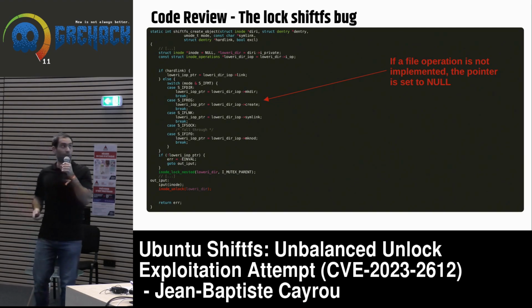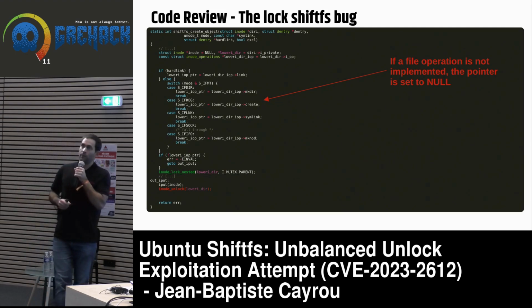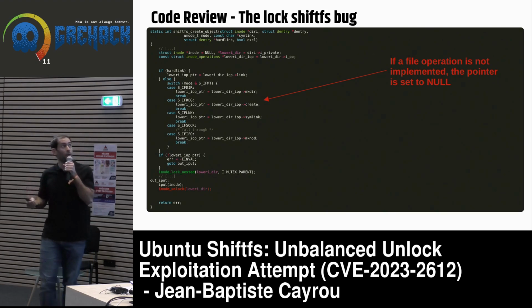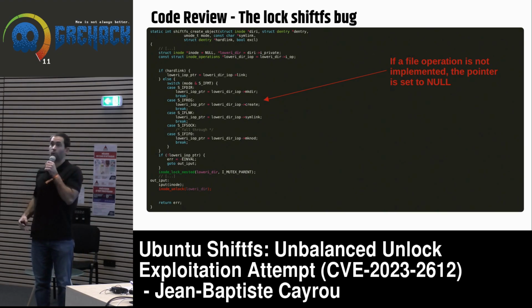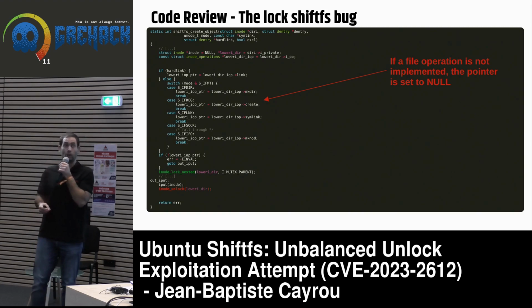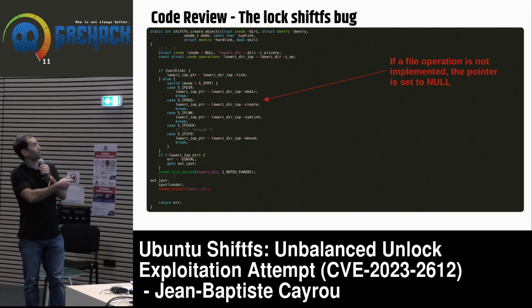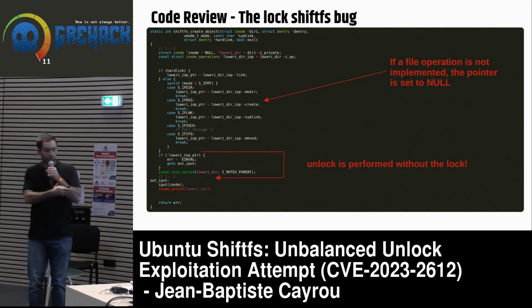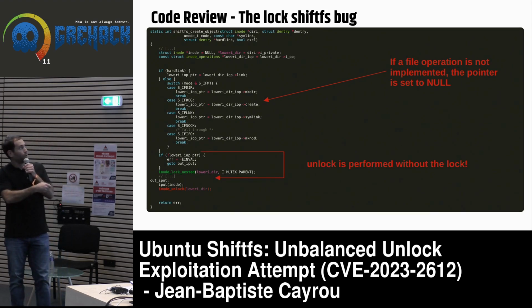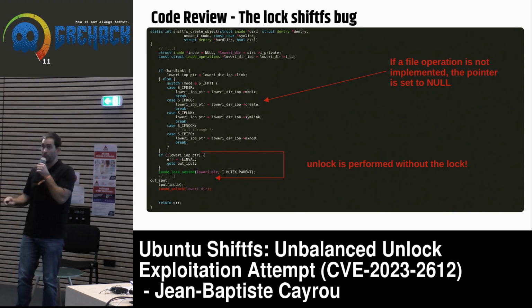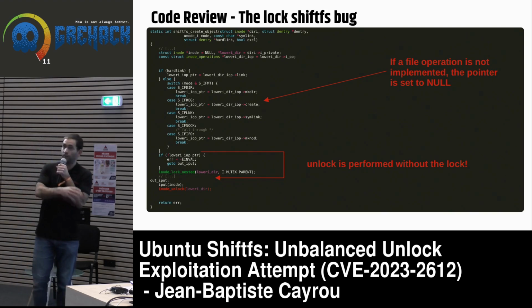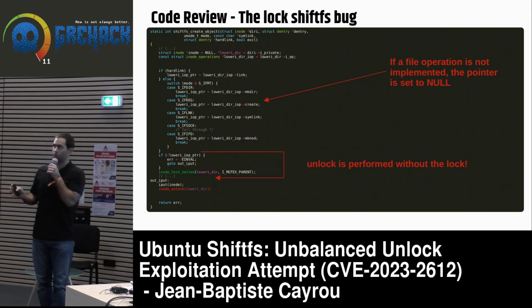But the point is that some file systems may not implement one of these operations, and in this case, we have a null pointer there. Just after, if this pointer is null, we have a goto, and we execute this function, inode_unlock, which will unlock the directory. But in this situation, we have an unlock operation without a previous lock. So it doesn't look like standard behavior. So it is a bug.